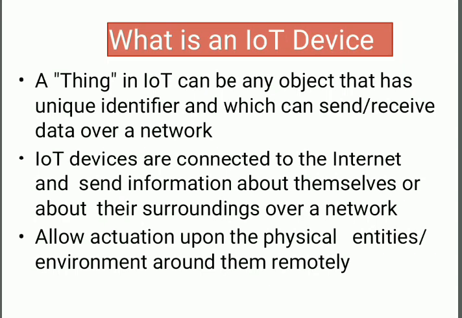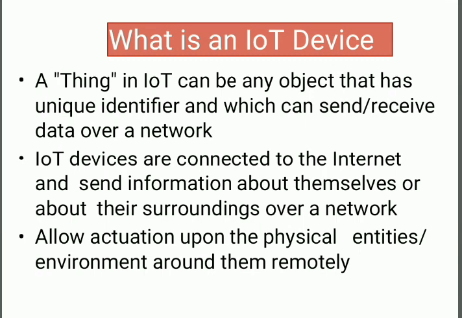Here we can say an environmental sensor is an example of sending information about its surroundings. It sends information about temperature, humidity, etc. So IoT devices send information about themselves or their surroundings over the internet, or allow actuation upon the physical entities or environment around them remotely.